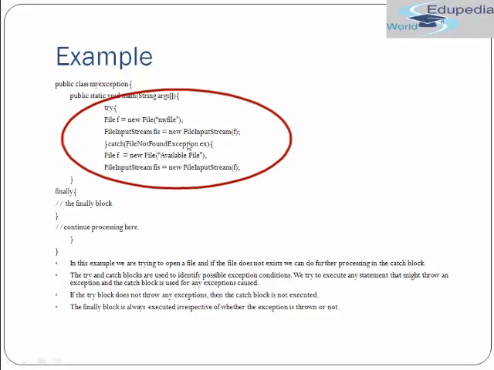The catch block includes a parameter which defines the kind of exception that your code can throw. Over here I have defined FileNotFoundException, so my code can actually throw FileNotFoundException in this case. If FileNotFoundException occurs, the control flow of execution reaches the catch block and starts executing from here. It is doing File f = new AvailableFile. If there is an available file, we are reading that and creating a FileInputStream for that. Okay. So this is how catch works.